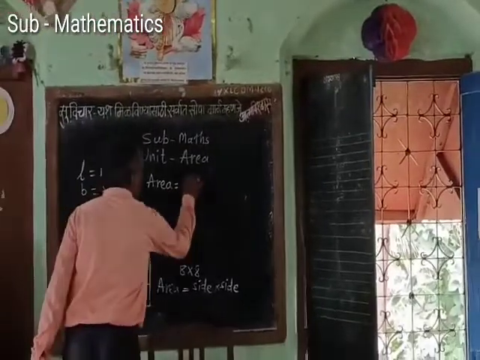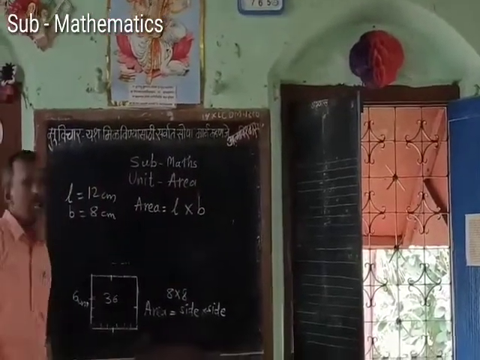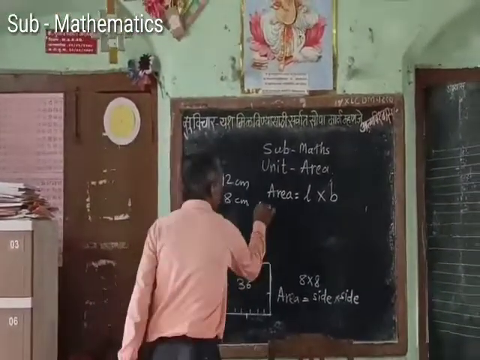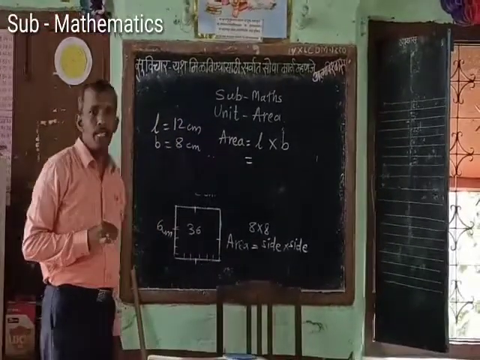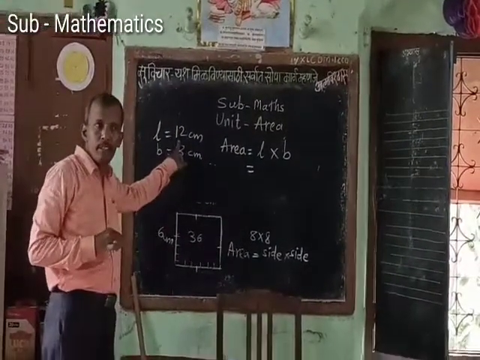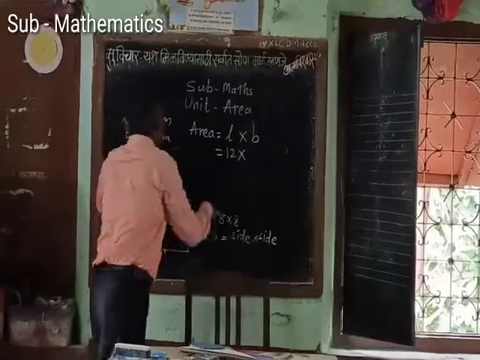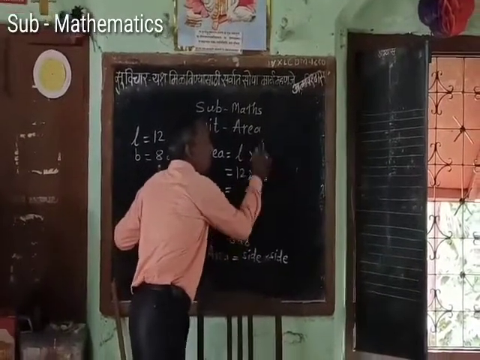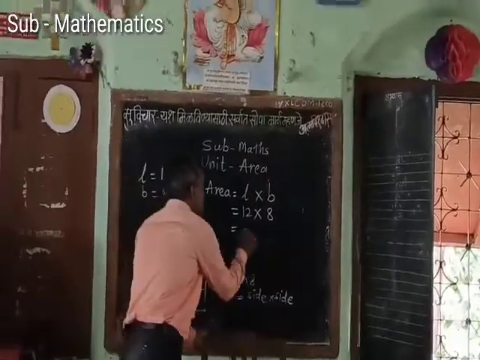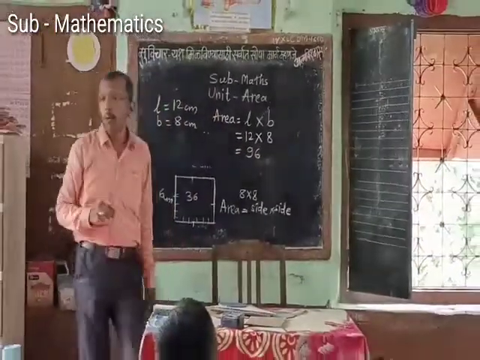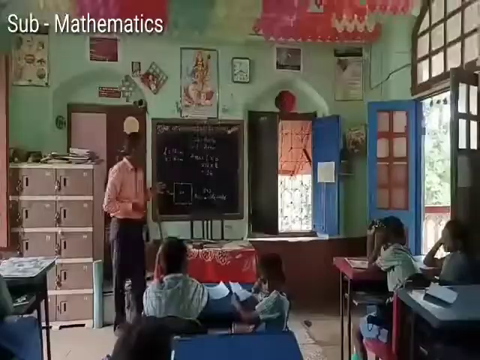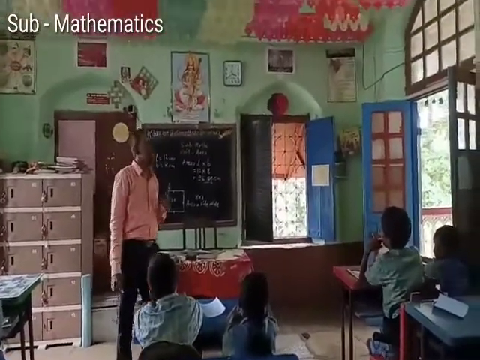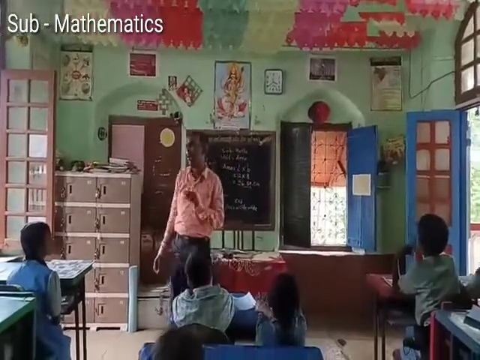Area is equal to length into breadth. What is the length given? 12. And the breadth? 8. Now 12 into 8 is 96. Now the answer is 96, but you have to write the unit of area. You must write the unit every time, of area or perimeter or anything.